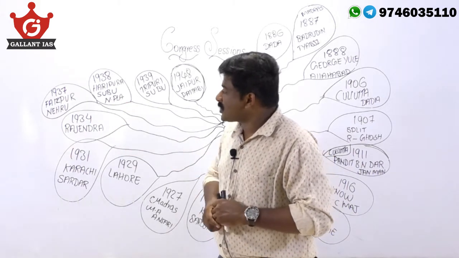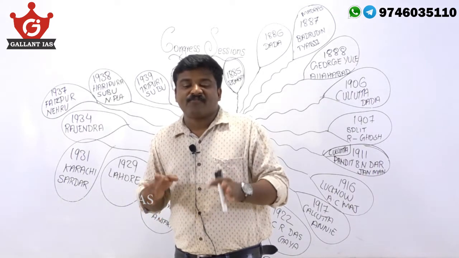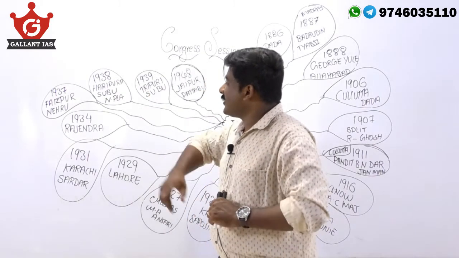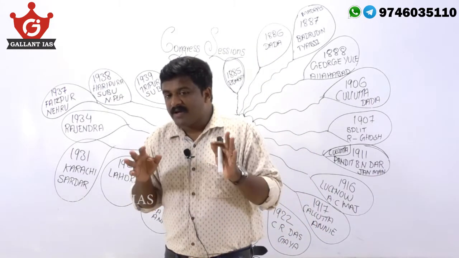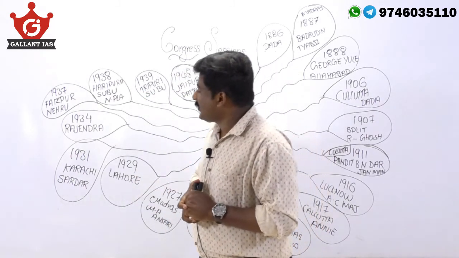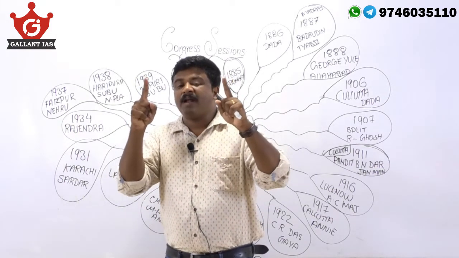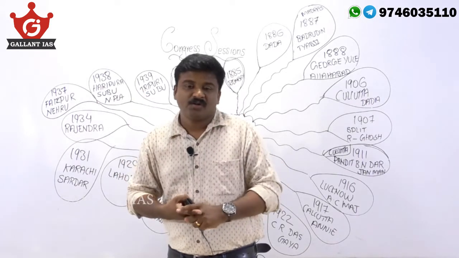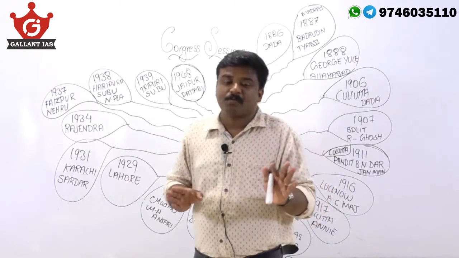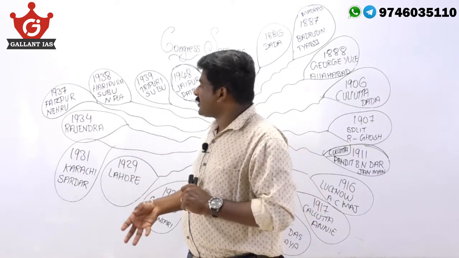1937 session, Faizpur session, which is headed by Jawaharlal Nehru. This is the session which was held in a village. First time a Congress session was held in a village, which is the Faizpur session, 1937. 1938 Haripura session, which is headed by Subhash Chandra Bose. The Haripura session is important, presided over by Subhash Chandra Bose. And also, the National Planning Committee was constituted, under the chairmanship of Jawaharlal Nehru. So this idea is from the Haripura session 1938.